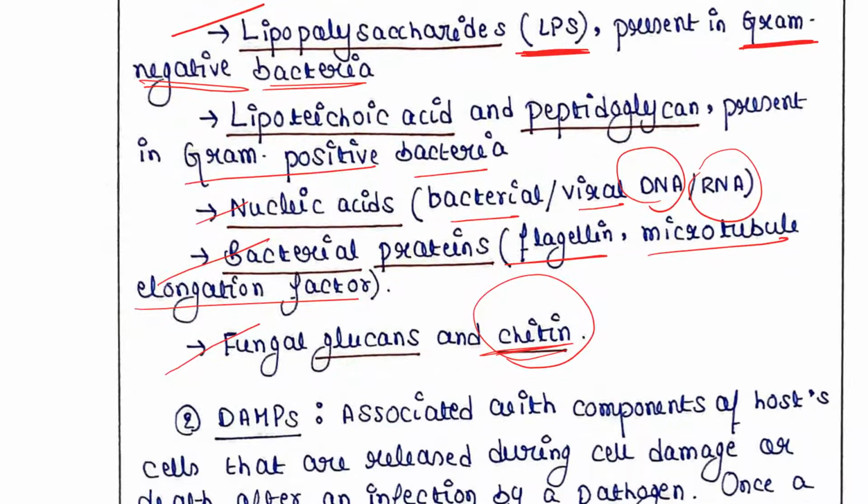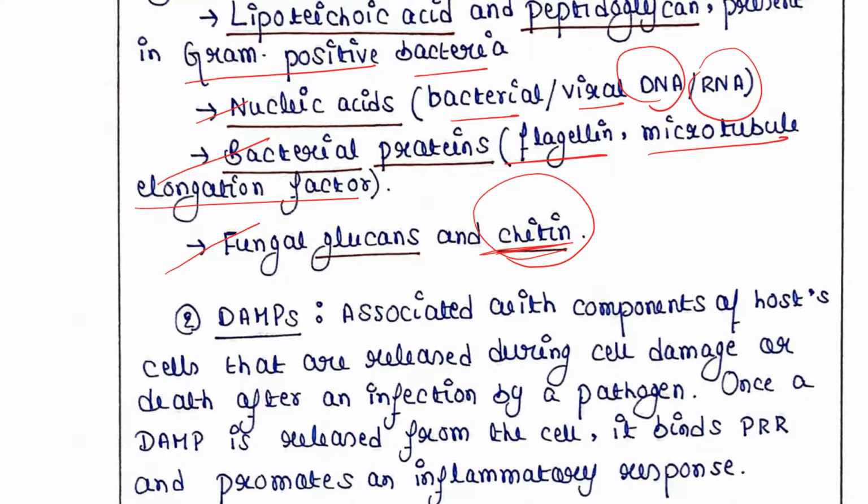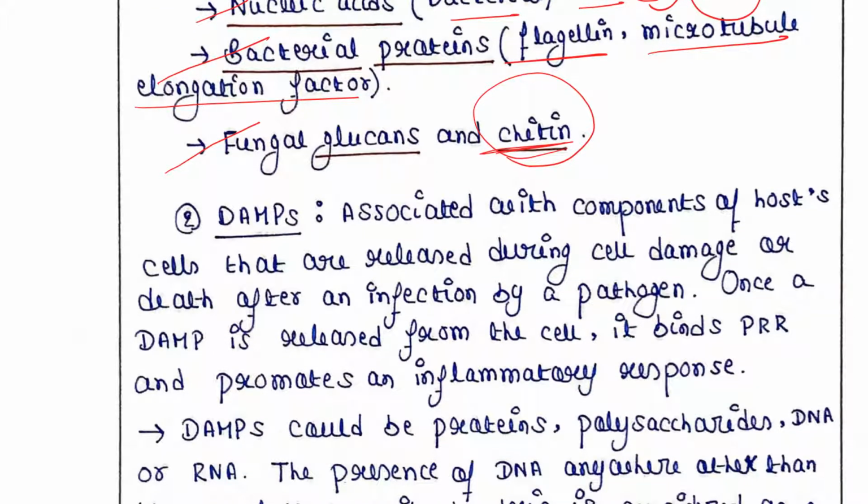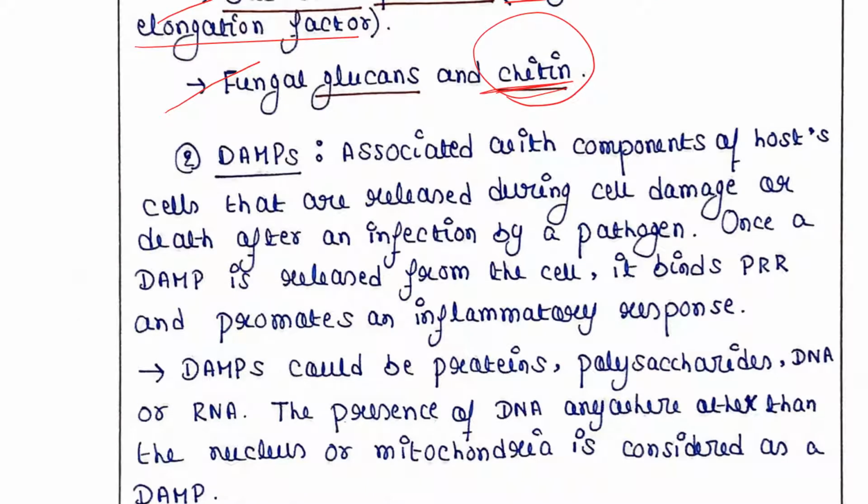Now we will discuss DAMPs. I have already told you that PRRs can detect DAMPs also. So what are DAMPs? They are components of host cells that are released during cell damage or death after an infection by a pathogen.